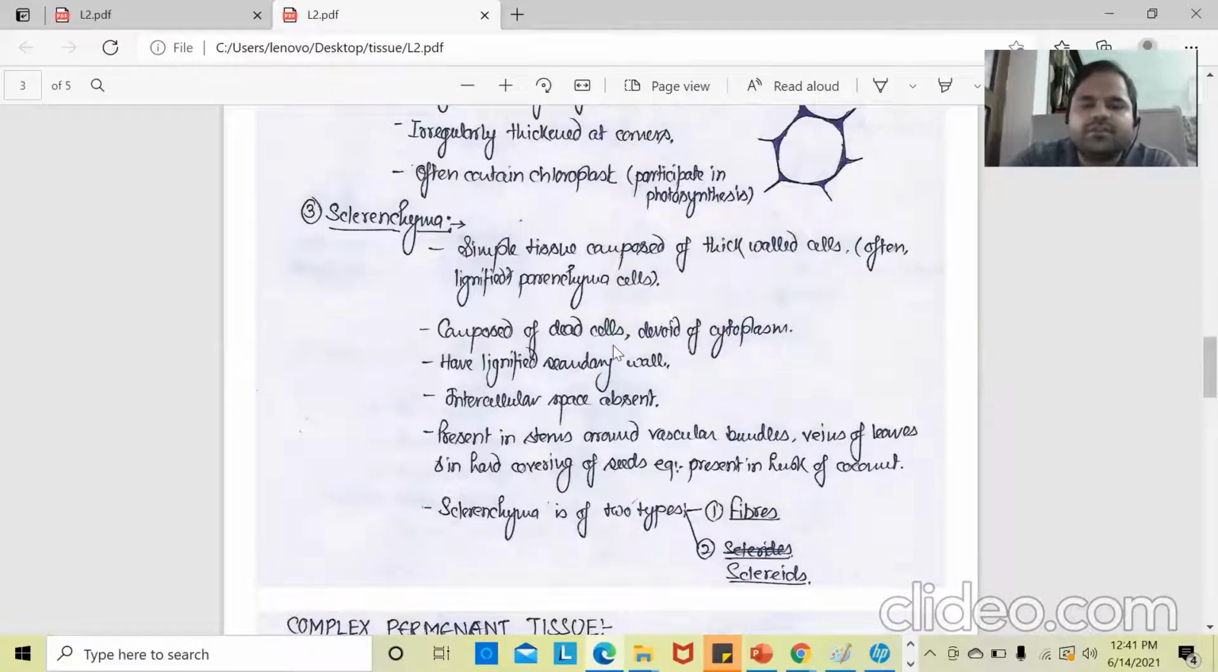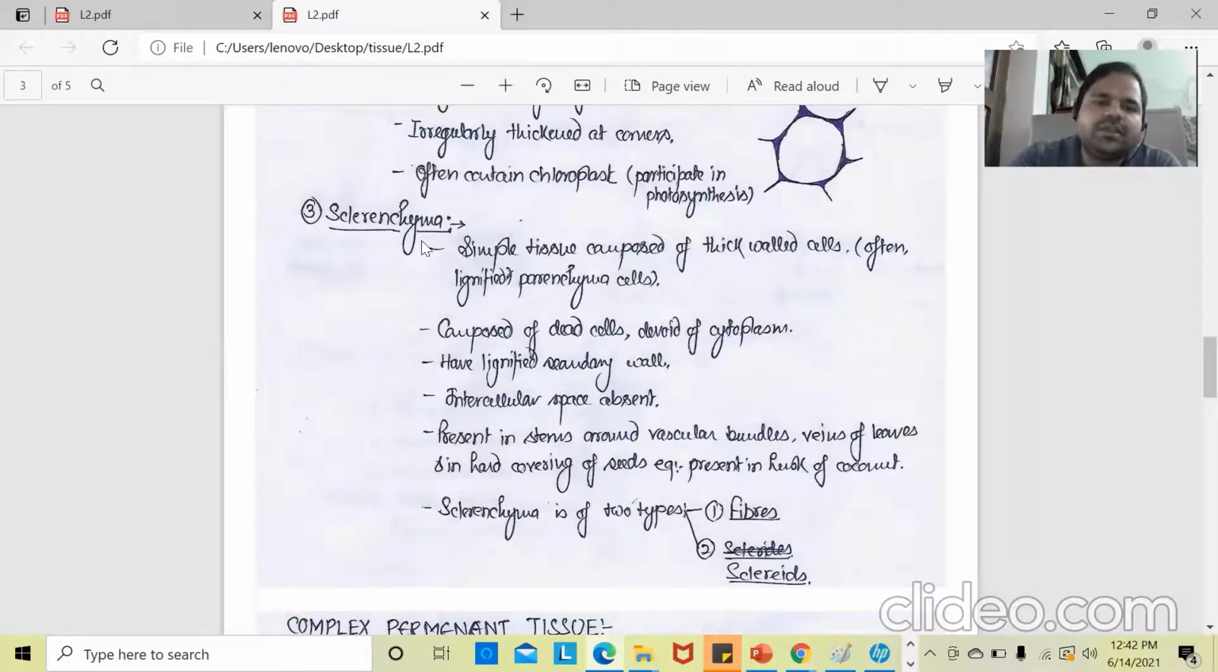Now, they are composed of dead cells. You can see that the other two cells under simple permanent tissue are living cells, but in sclerenchyma the cells are dead, devoid of cytoplasm. Cytoplasm is not there. They have a lignified secondary wall, meaning a lignified cell wall is there, and intercellular space is absent. It is present in stems around the vascular bundles, veins of the leaves, hard covering of the seed, and husk of the coconut.